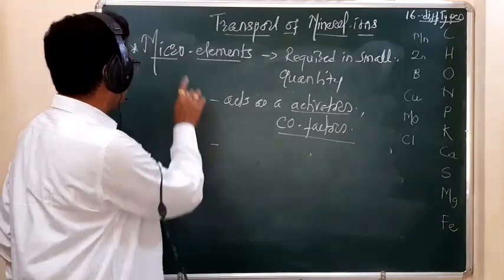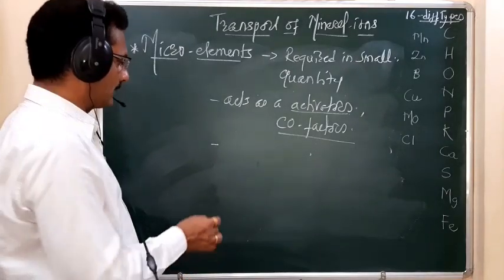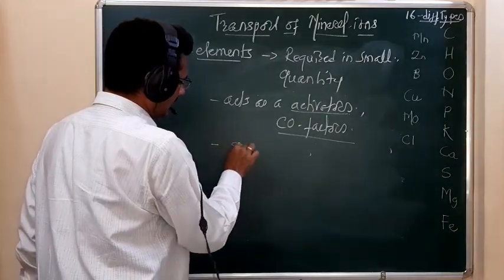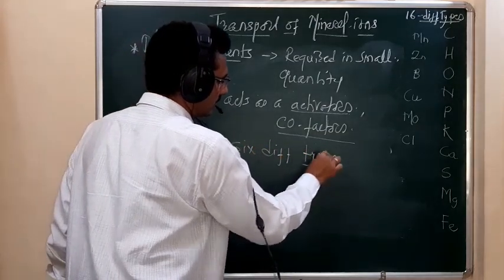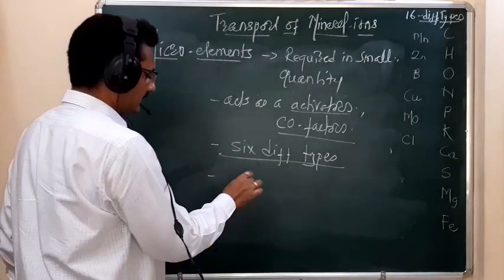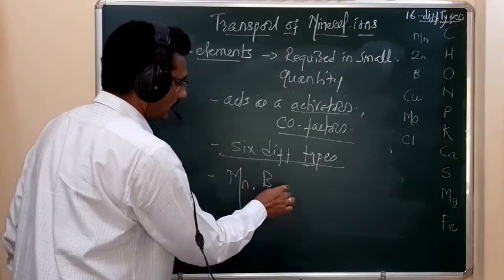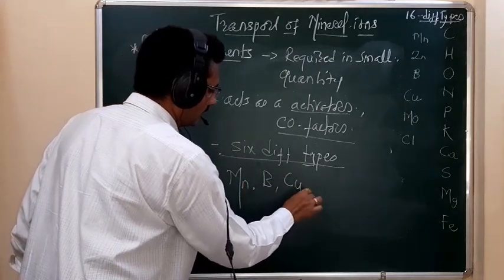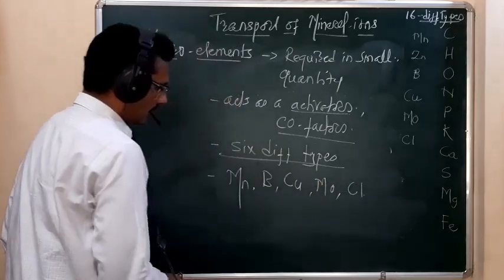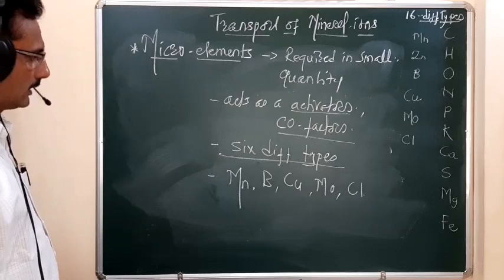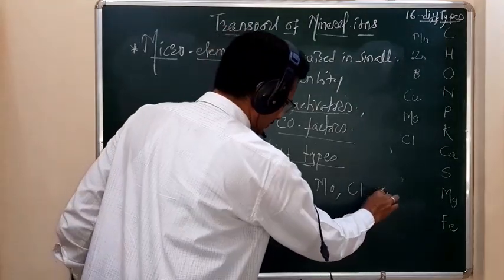Then these micro elements, remember student, are of 6 different types. What are those? Manganese, boron, copper, molybdenum and chloride ions, and one more remaining, zinc.